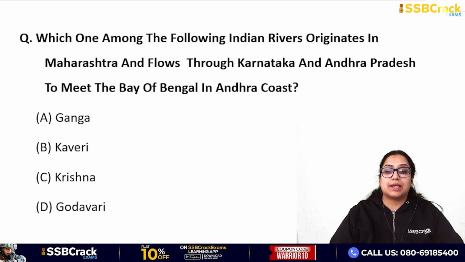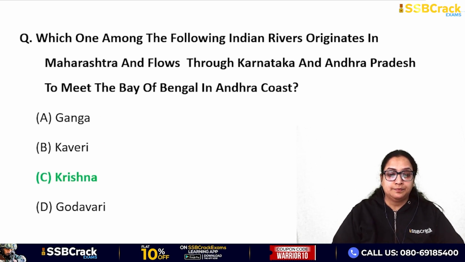चलिए, which one among the following Indian rivers originates in Maharashtra and flows through Karnataka and Andhra Pradesh to meet the Bay of Bengal at the Andhra coast? Ganga, Kaveri, Krishna, Godavari. Okay, so the answer is Krishna. Correct. So it originates from Maharashtra, flows through Karnataka and Andhra Pradesh and meets the Bay of Bengal.